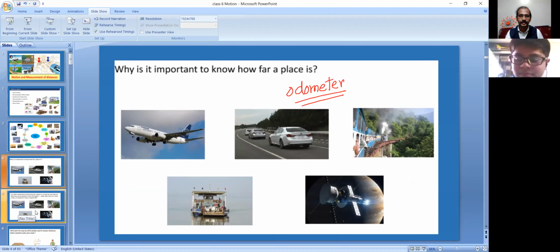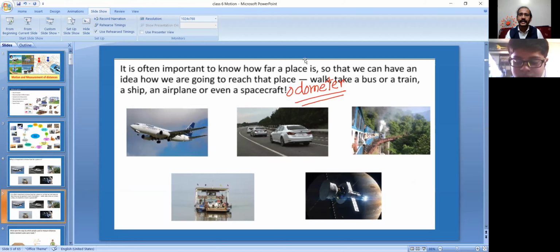Next, it is often important to know how far the place is, so that we can have an idea how we are going to reach the place. Can we go by walking, take a bus, or train, or a ship, or airplane, or even spacecraft? So these are all the modes of transport to go from one place to another place.